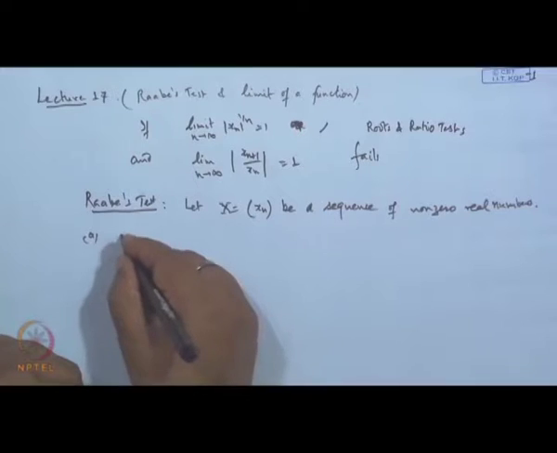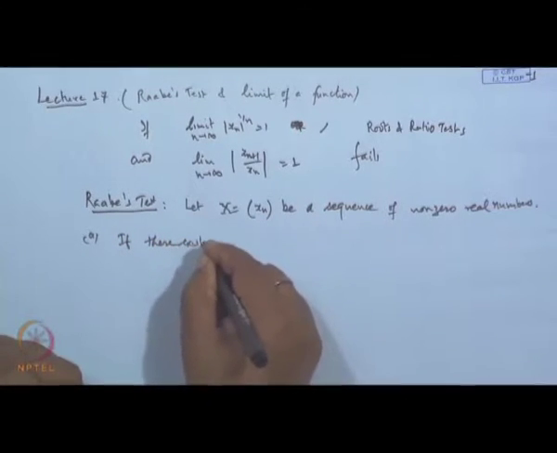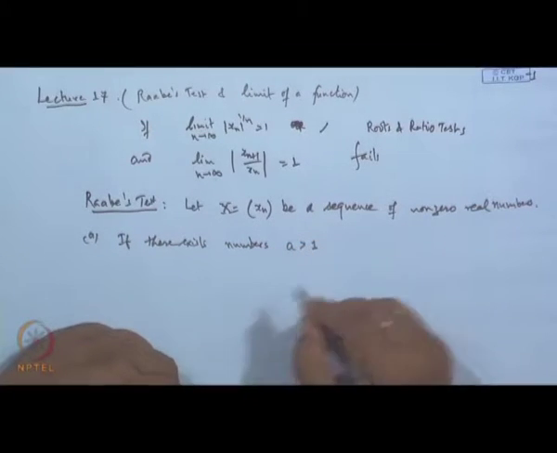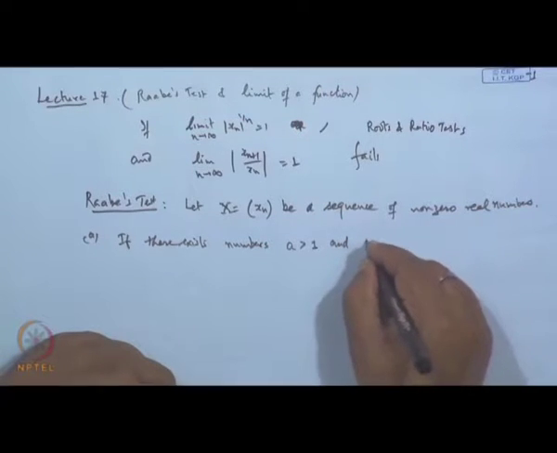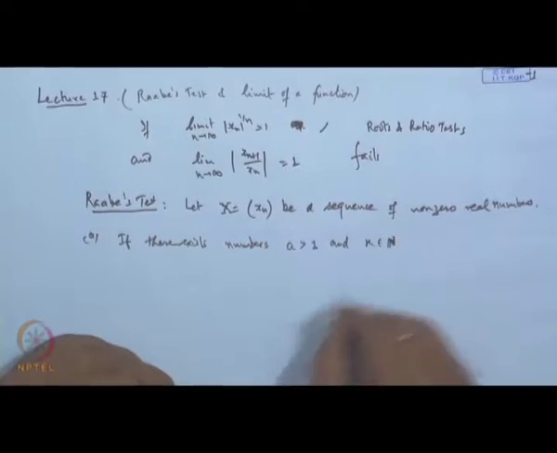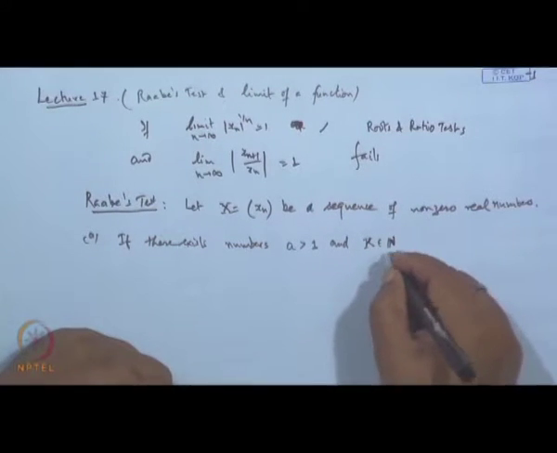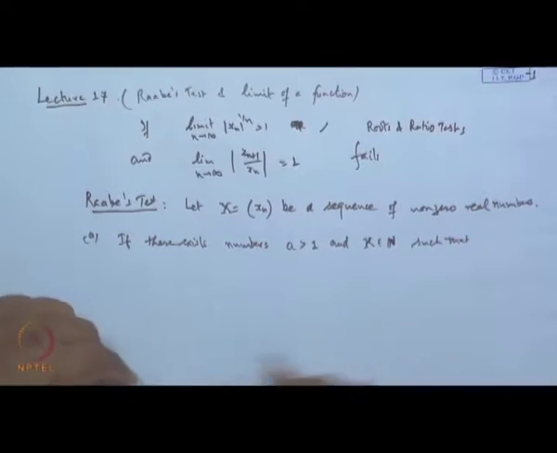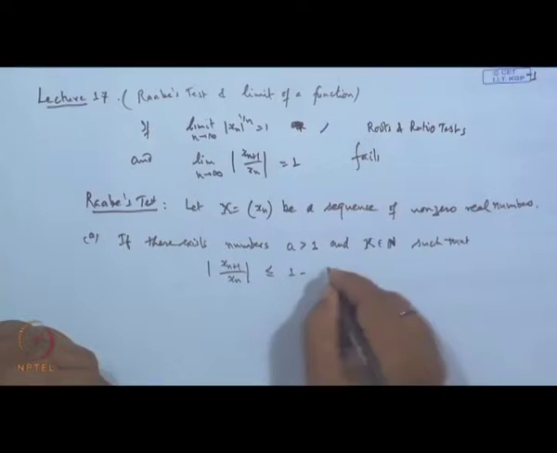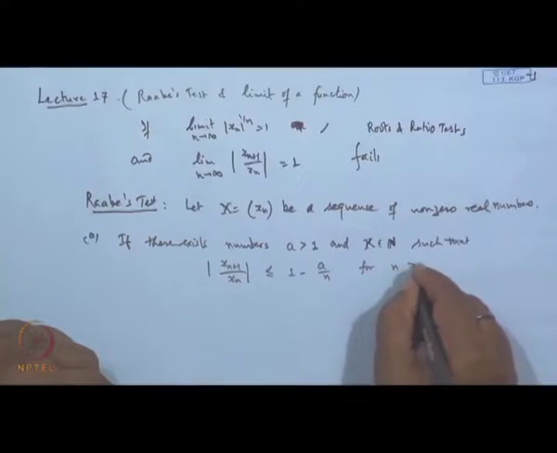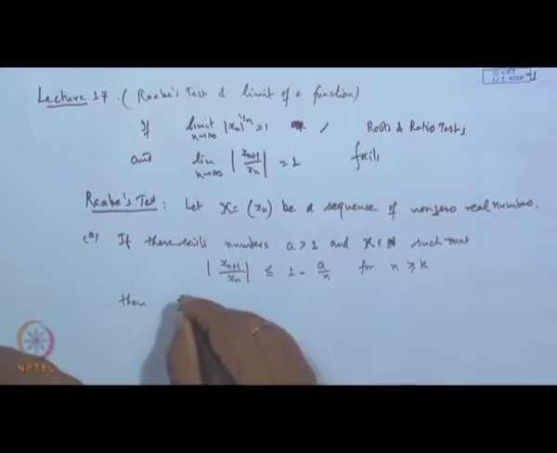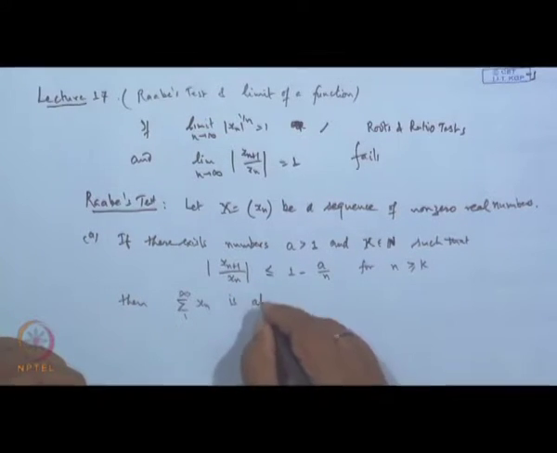Now, first part: if there exist numbers a which is greater than 1 and k which belongs to N, the set of natural numbers, k a positive integer, such that mod of x n plus 1 divided by x n under mod is less than or equal to 1 minus a by n for all n greater than or equal to k, then the Raabe test says the series sigma x n, n from 1 to infinity, converges, is absolutely convergent.